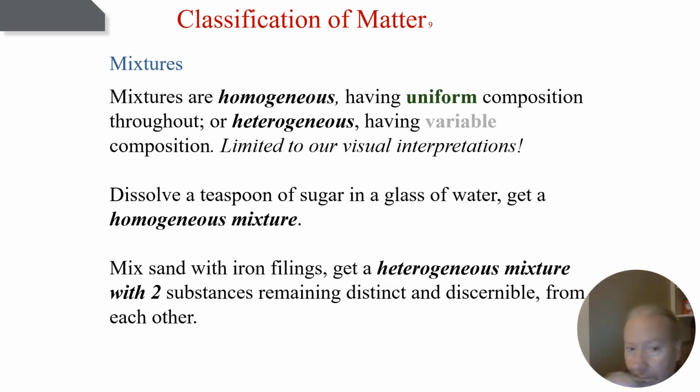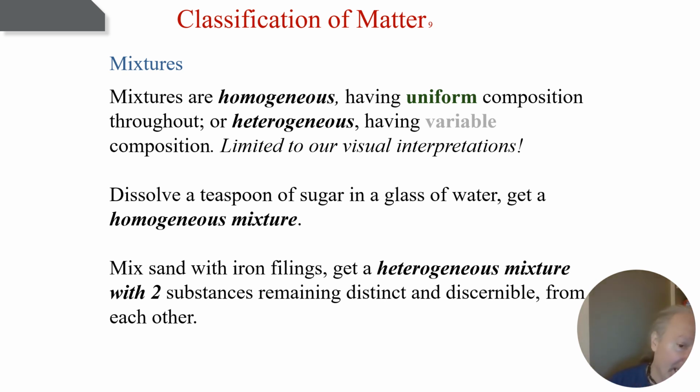Okay, so mixtures are homogeneous, having uniform composition. They may be, or they could be heterogeneous and have variable compositions, meaning that the solution looks different in different parts of it. Where in a homogeneous solution, it's like a glass of water, it all looks uniform.